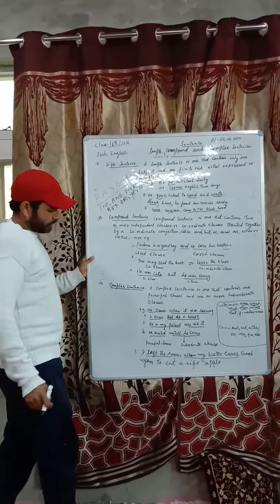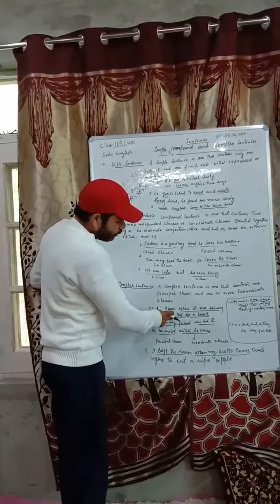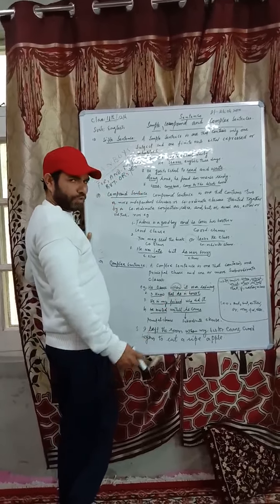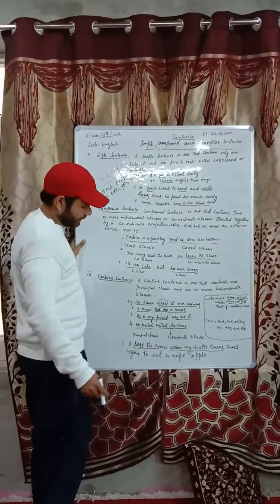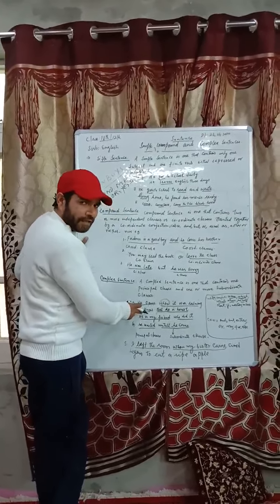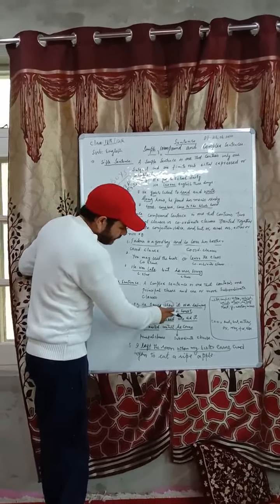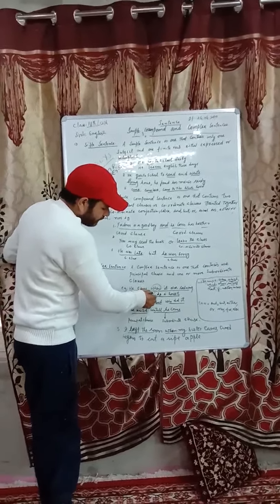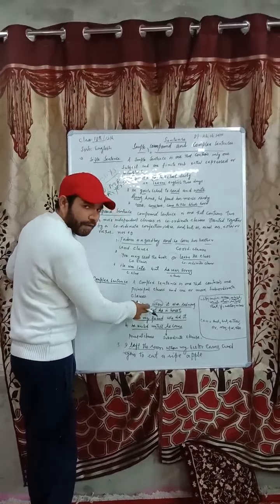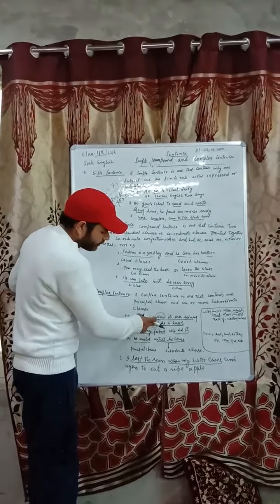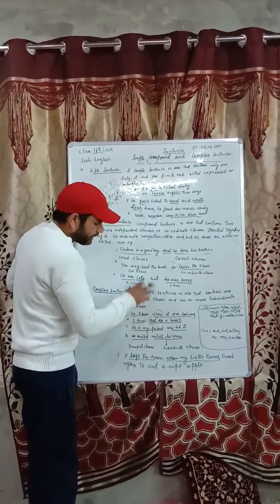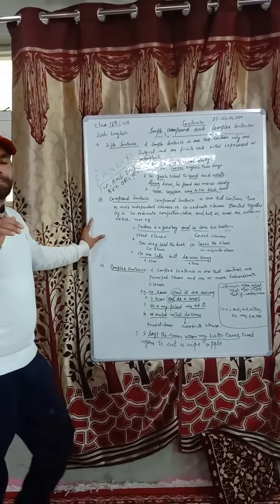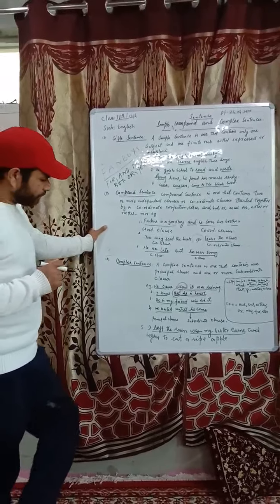Now we will move to the second sentence: I know that he is honest. So "I know" is a principal clause, and "that he is honest" is joined to it by a subordinate conjunction. So this sentence can be called a complex sentence. Complex sentences are those sentences that are joined by a subordinate conjunction.